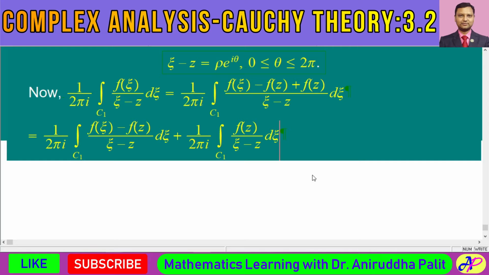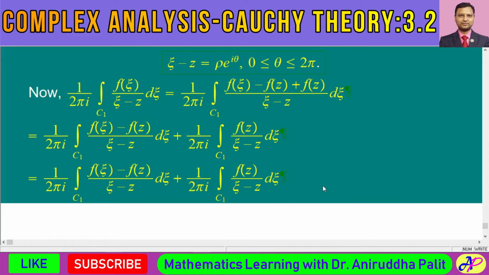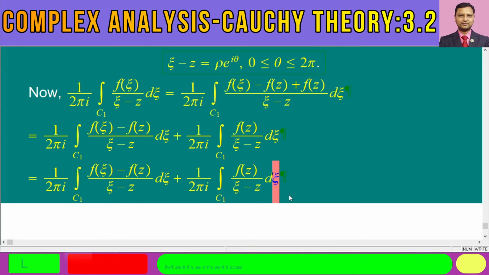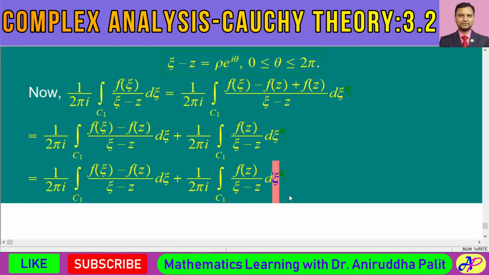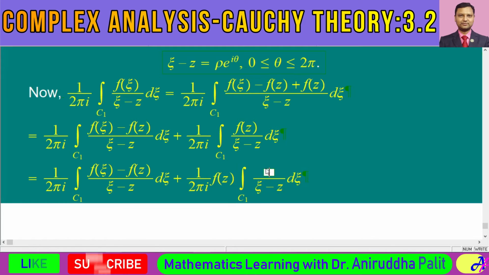What is the value of this integral? So copy and paste it. Now you see over here this f of z. This is a function or a quantity dependent on z, not on chi. Chi is the variable quantity for this integral. So we can take it outside this integral sign. We can write it in this fashion.